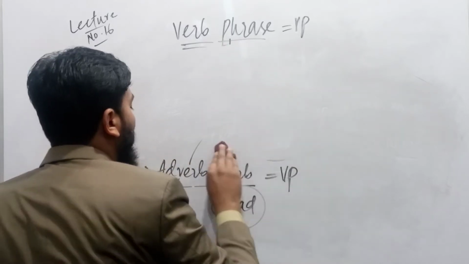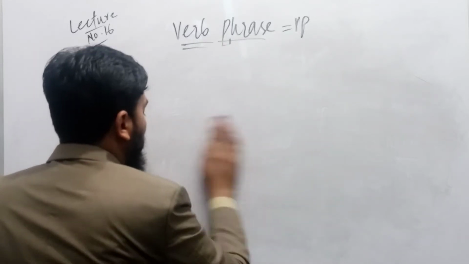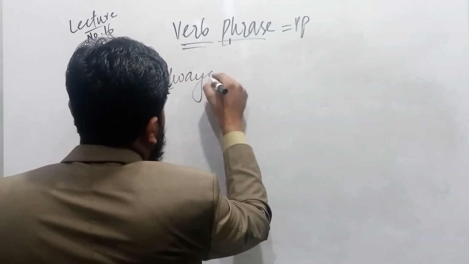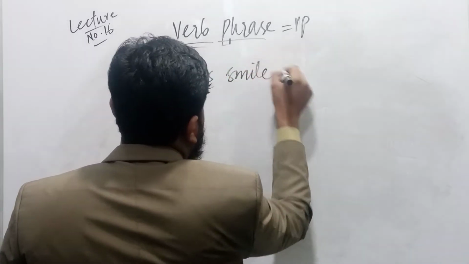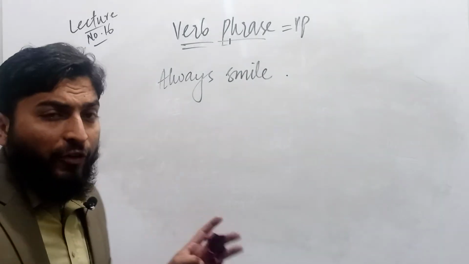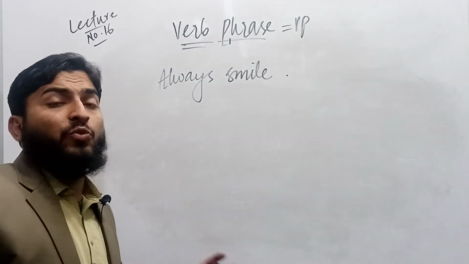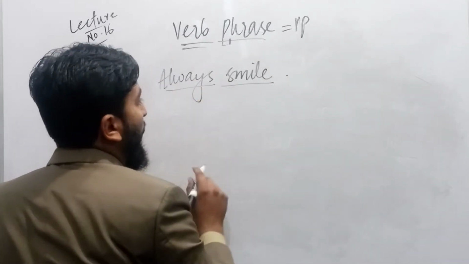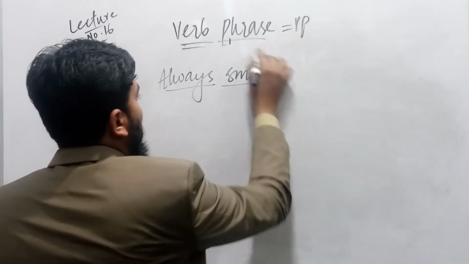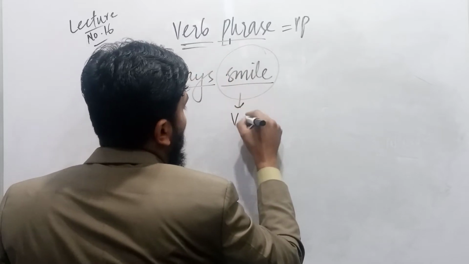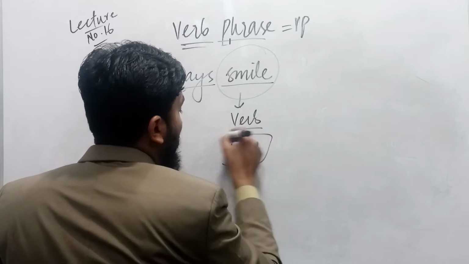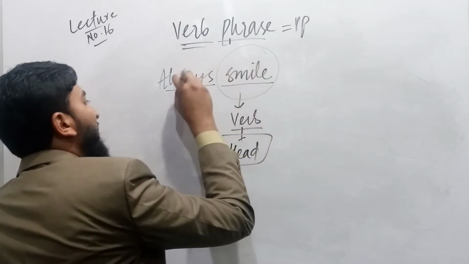Therefore, I want to give you some examples. The example of adverb plus verb is "always smile." There is no formal structure of subject plus verb, but rather just "always smile." So we say that smile is a verb which is head, because smile does not define always.